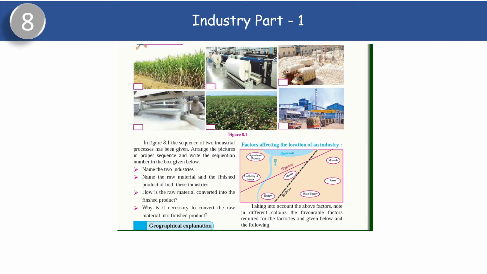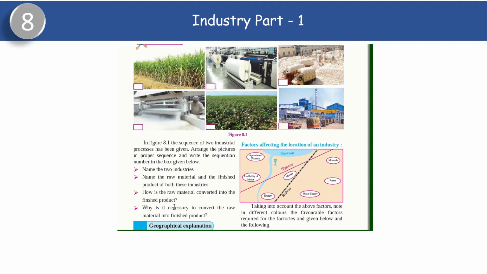Next question. How is raw material converted into the finished product? The answer will be: the raw material is converted into finished product by processing the raw material at various levels. Now what do you mean by various levels? From sugar cane we don't get sugar directly.